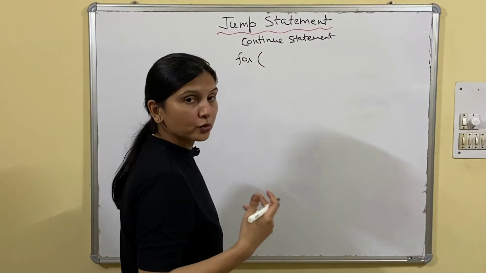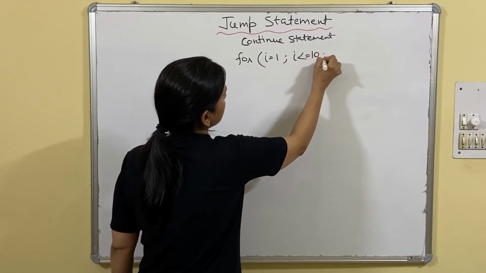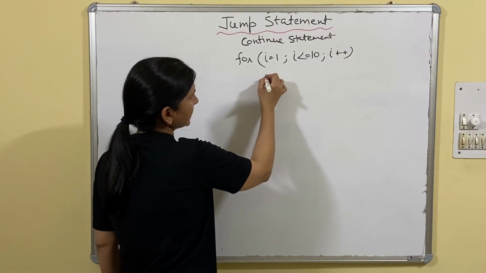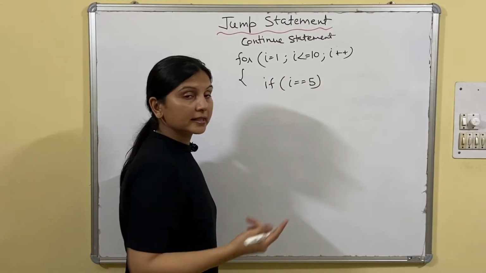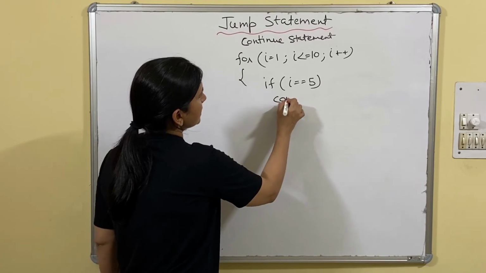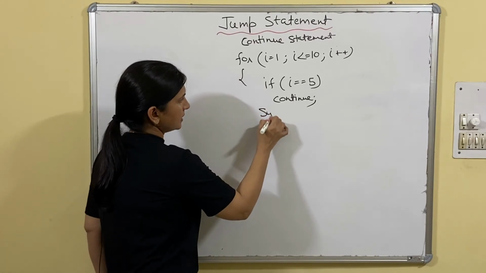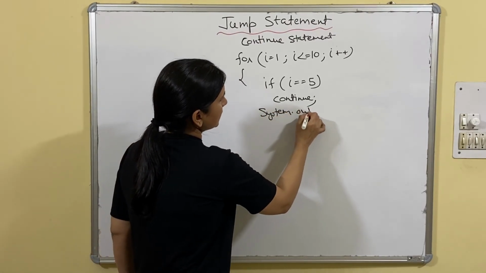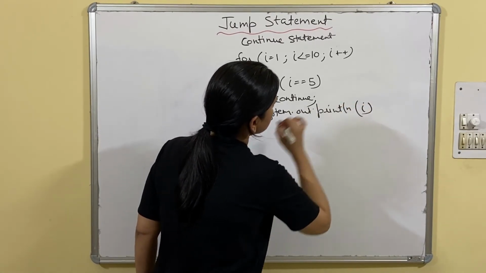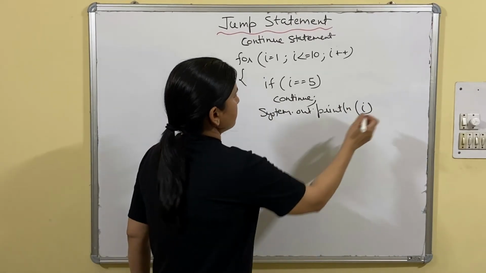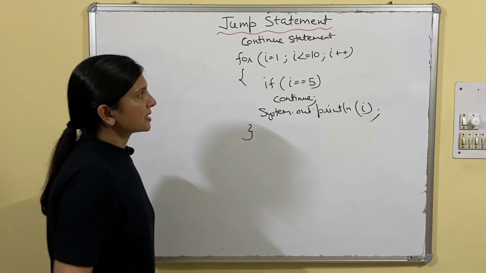Fine. So I am taking the same example which I have used in the break statement. For i equals 1, i less than equals 10, i plus plus, I am giving the condition: if i equals 5, instead of break, I'll use continue. C will be small, continue. Then I'm giving another statement, System.out.println, and I'm displaying here i. Fine. So this is the program.